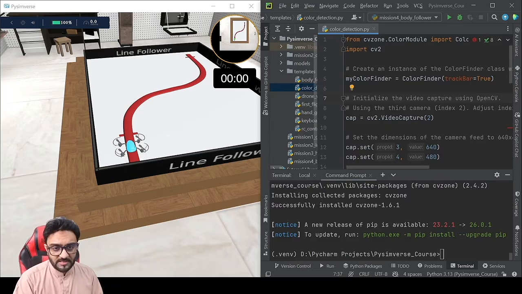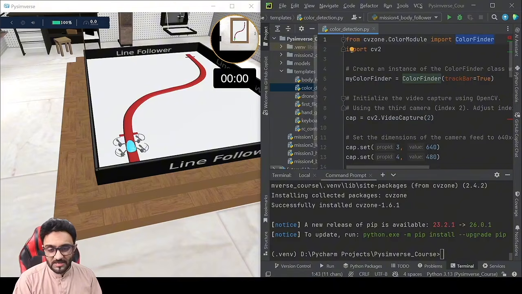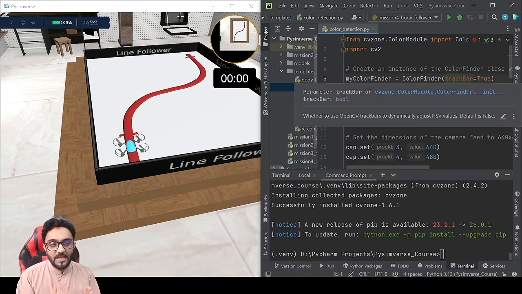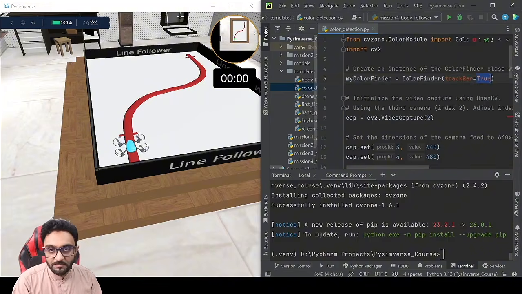Here it says myColorFinder equals ColorFinder. This is where we are calling this class to create an object. Now trackBar equals True. If you are turning on the track bars, it means you are debugging and trying to find the color. So if you want to find the color, make it true.